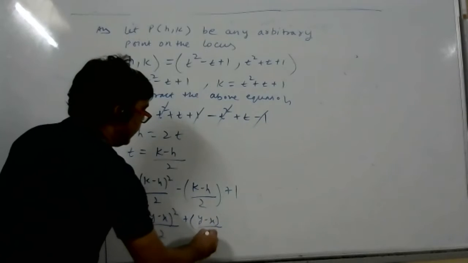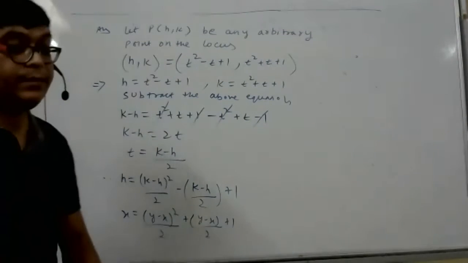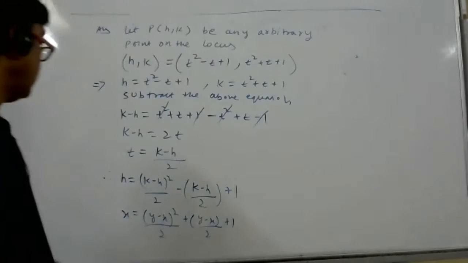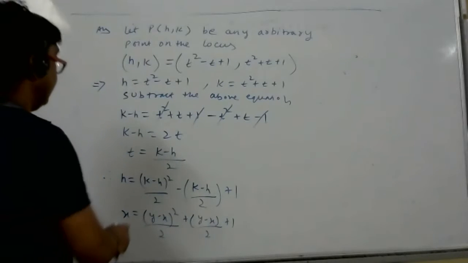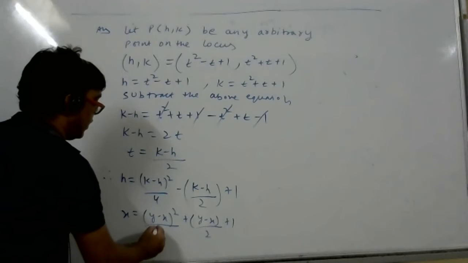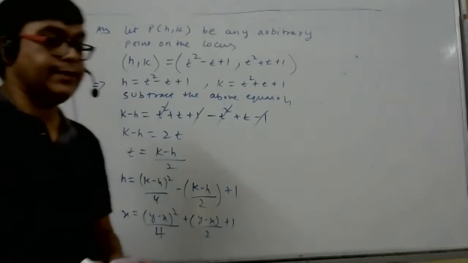Tell me, isn't it the (k minus h) whole square by 4? Sir, isn't the k minus h to the whole square by 4? Here 4 will come. So you can simplify yourself and write the final answer.